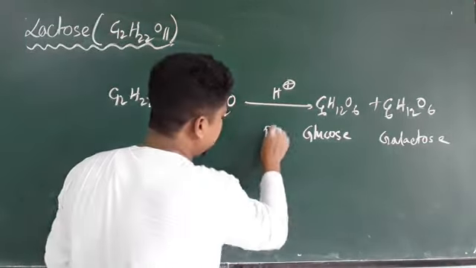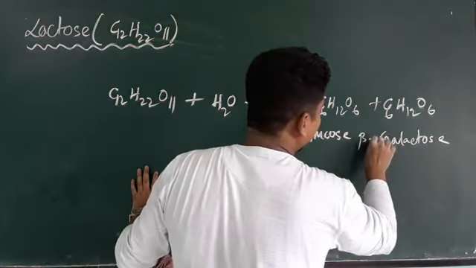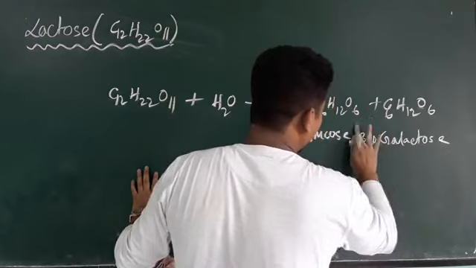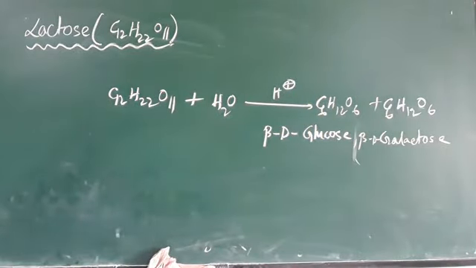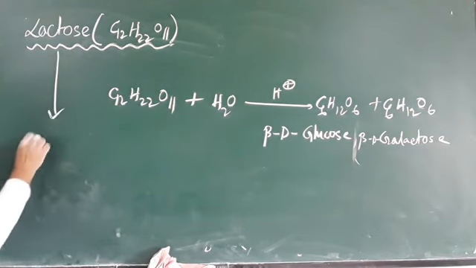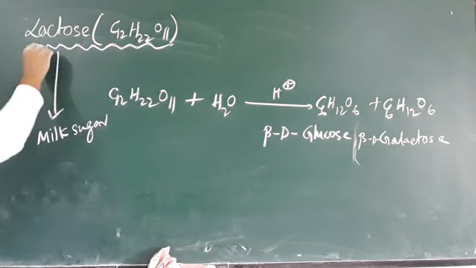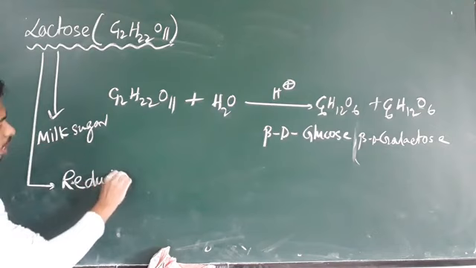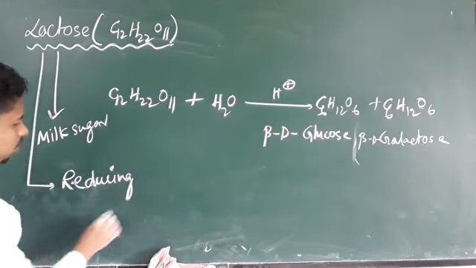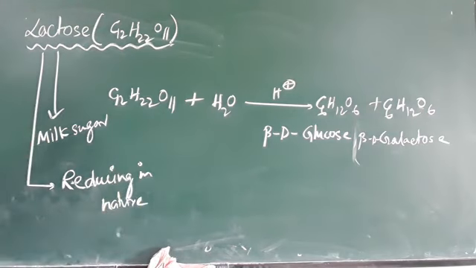Or you can say that this is beta D glucose and this is beta D galactose. So there are two units, one is beta D glucose and the other one is beta D galactose. And this lactose is also called milk sugar, and it is reducing in nature, because it can reduce Fehling's solution or Tollens' reagent. So this is lactose.